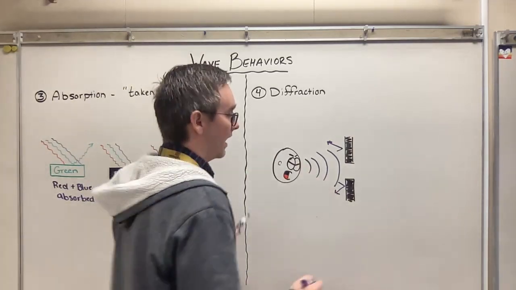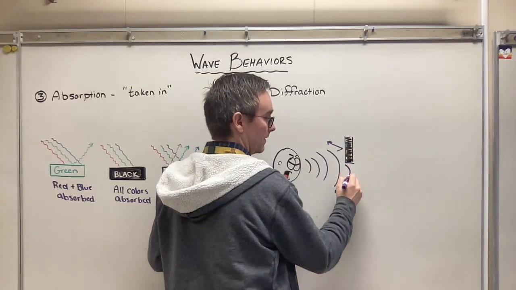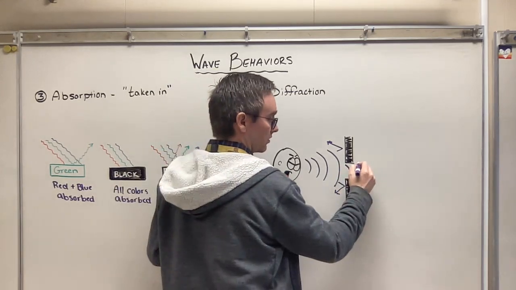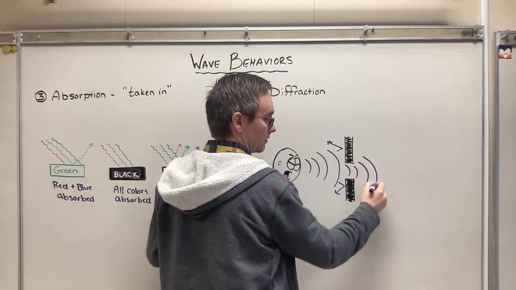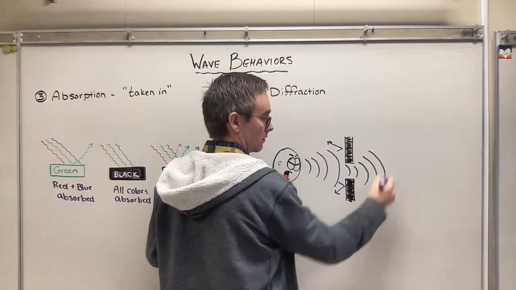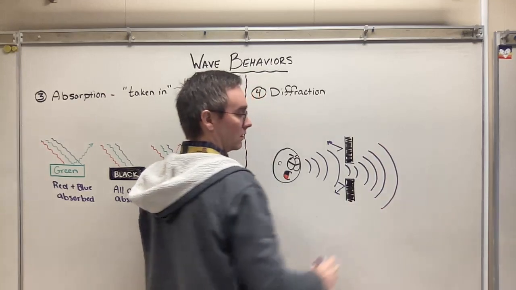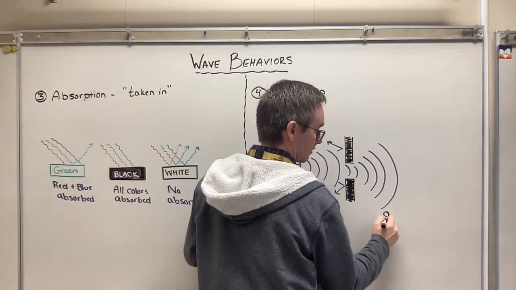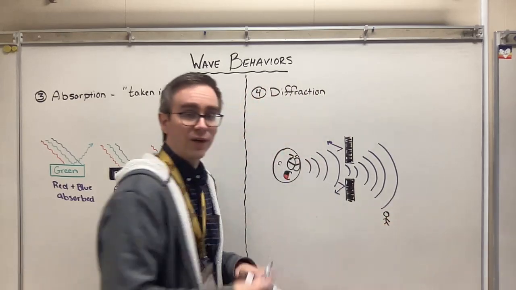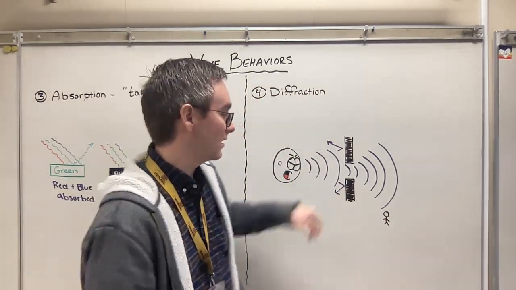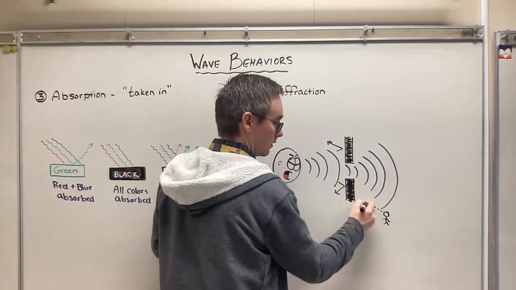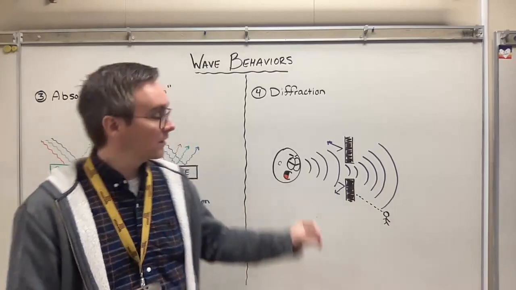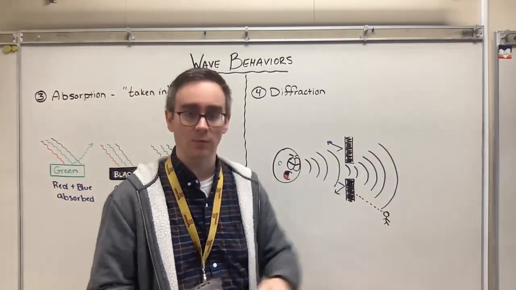And what's going to happen is once it goes through that boundary, it's going to start to wrap around it. So someone who was maybe standing right here, even though they can't see me, can hear me, because those sound waves are going to diffract around a boundary.